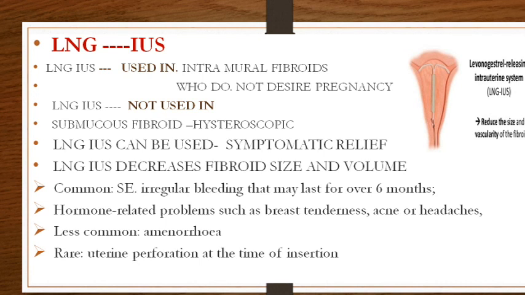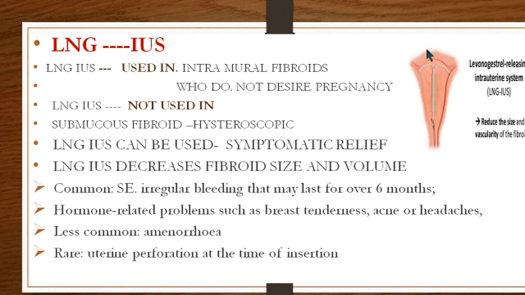Now this is just a revision. You have seen in AUB that LNG-IUS is a treatment for any abnormal uterine bleeding, and so much so that AUB-L, or abnormal uterine bleeding because of the leiomyoma, would also have effects on the LNG-IUS. So when you are giving LNG-IUS in a patient of myoma, you can use it for those who have intramural fibroids because it is something we are putting in the cavity.